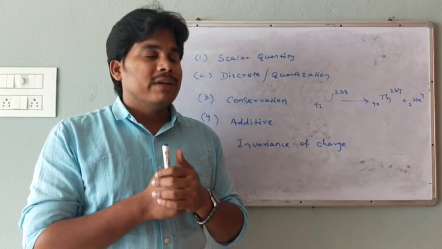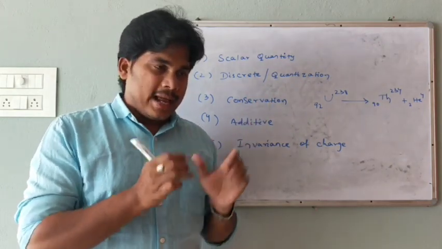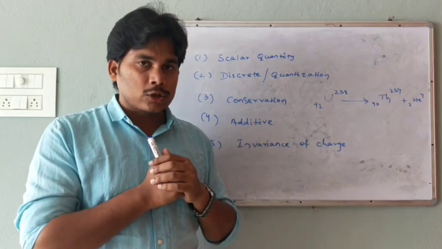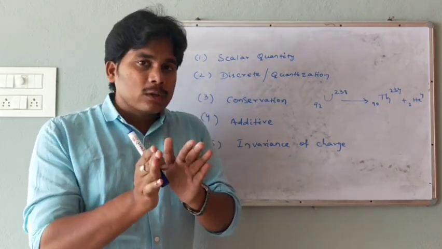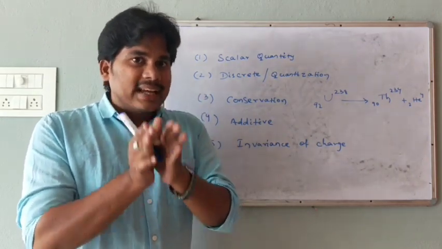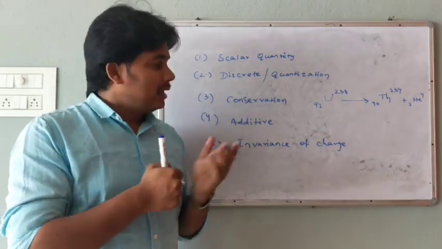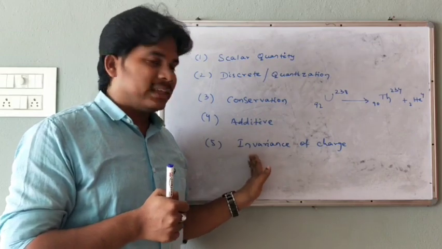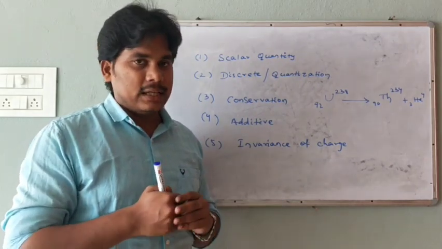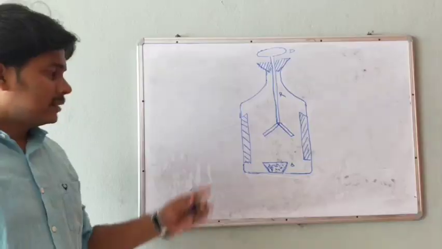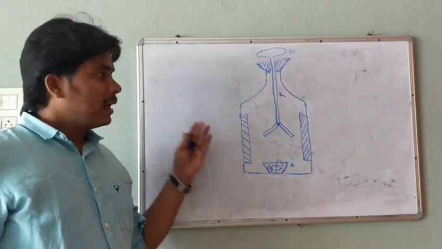First of all, we'll draw the gold leaf electroscope and understand it. Then we'll see how this gold leaf electroscope helps to explain the additive nature of the charge. Then we'll understand the invariance of charge. We'll understand step by step. This is a gold leaf electroscope.